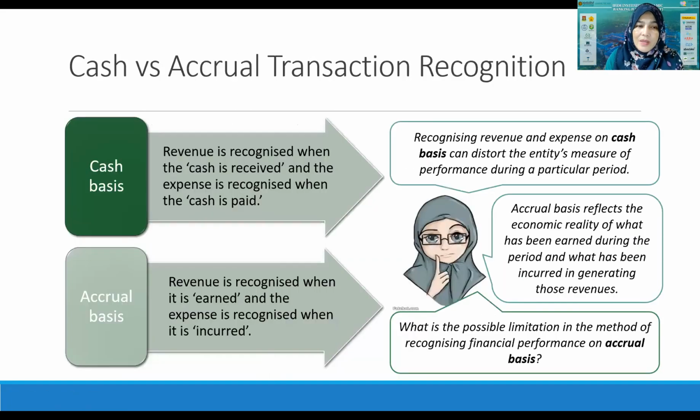As I mentioned, cash flow statement is required to be prepared as a result of the accrual basis accounting. If we use cash basis, definitely we don't need to have a cash flow statement, because we are using accrual basis where all the transactions are not only cash, sometimes they are based on credit. That's why we need to prepare the cash flow statement.